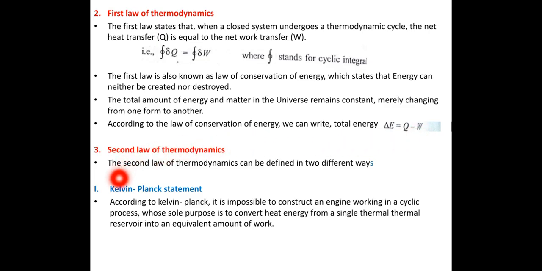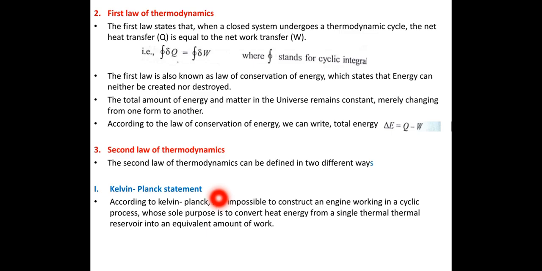Second law of thermodynamics. The second law of thermodynamics can be defined in two different ways. One is the Kelvin-Planck statement. According to the Kelvin-Planck statement, it is impossible to construct an engine working in a cyclic process whose sole purpose is to convert heat energy from a single thermal reservoir into an equivalent amount of work.